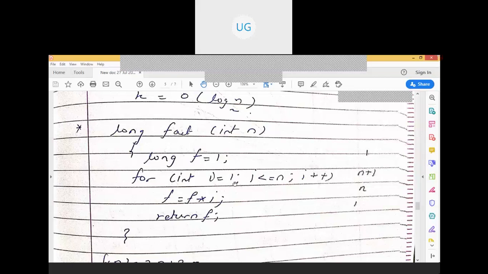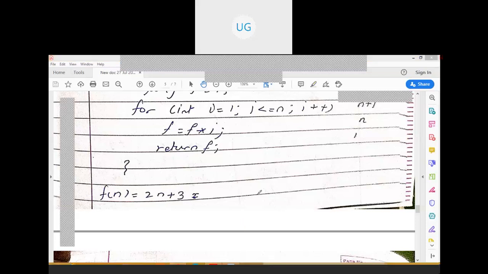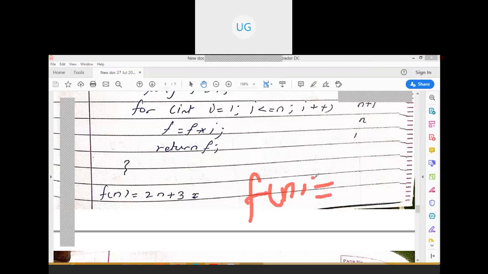This is I is equal to 1 to n, so that is n, not n plus 1, and this will also be executed for n number of times. And return f is a single statement, so it will be executed for one number of times. So 2n plus 3, f of n is equal to 2n plus 3. So it is of the order, f of n is approximately equal to O of n. Okay.